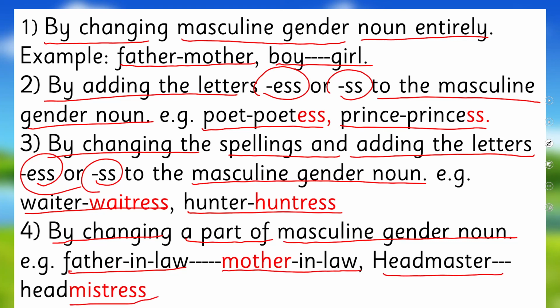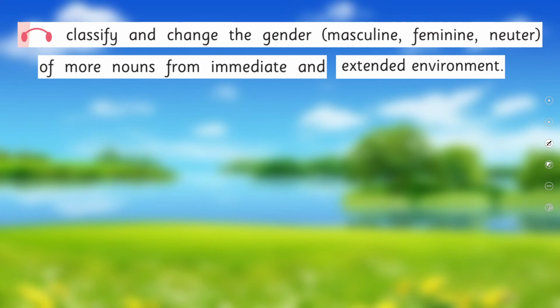Right? So in this way, we achieved today's SLO, that is to classify and change the gender, masculine, feminine, neuter, of more nouns from the immediate and extended environment.